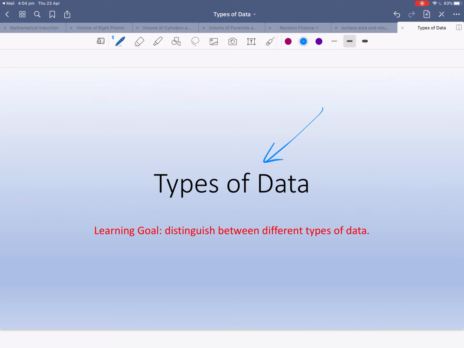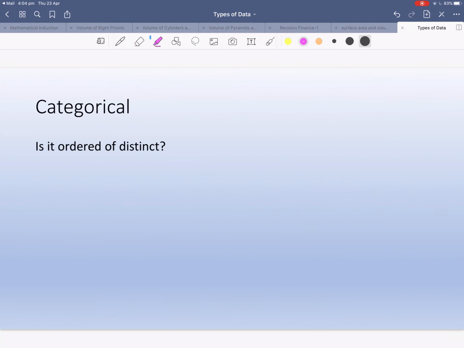And we need to distinguish between different types of data. So that's what this lesson is. It should be pretty straightforward, and let's just get into it. All right, so data fits into two main types.